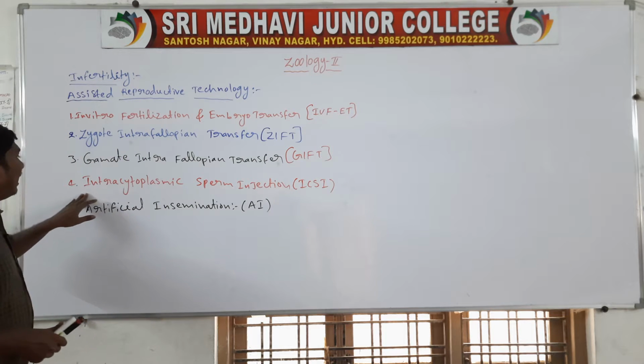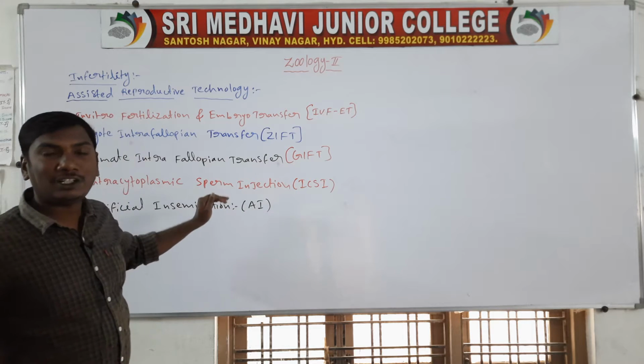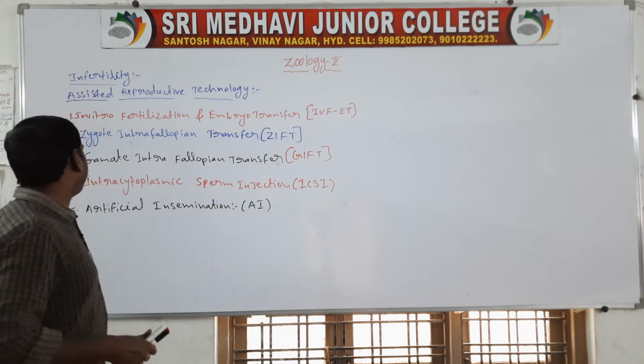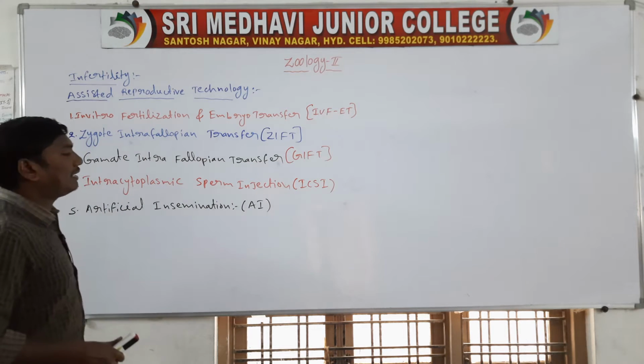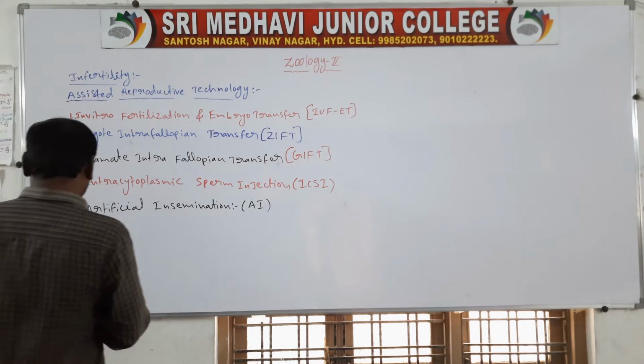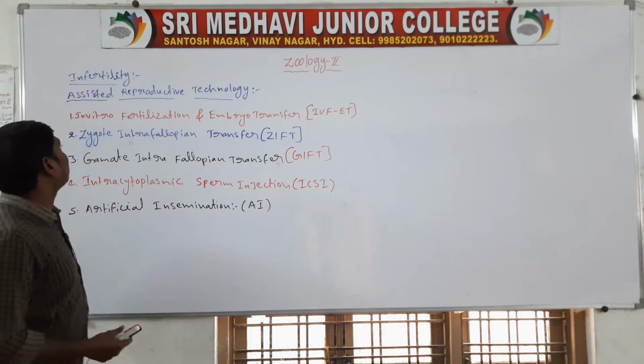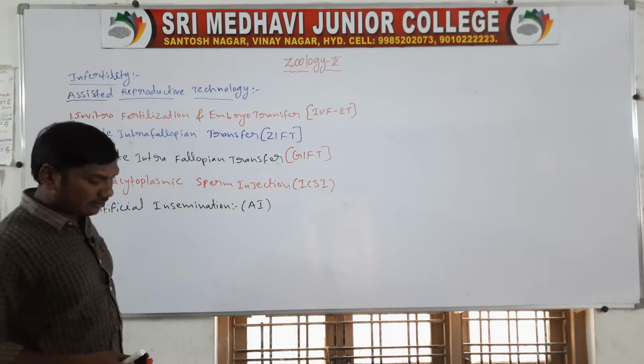Next one, intracytoplasmic sperm injection. Next one, artificial insemination. So there are five different types of techniques in assisted reproductive technology.